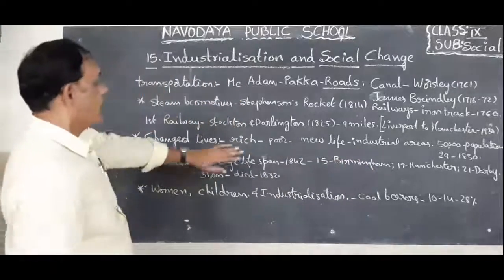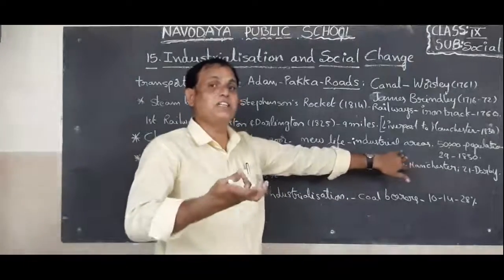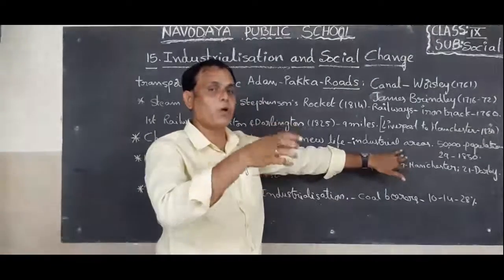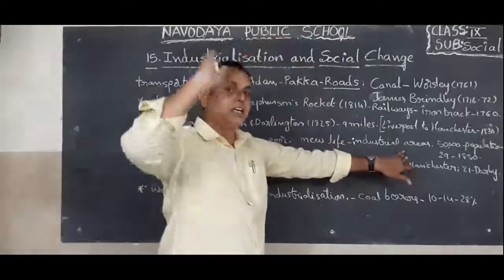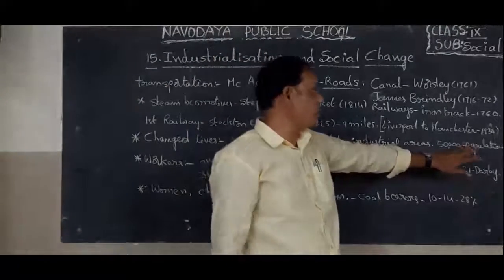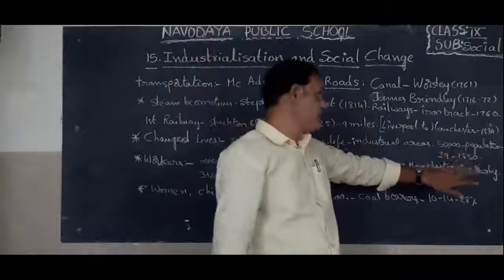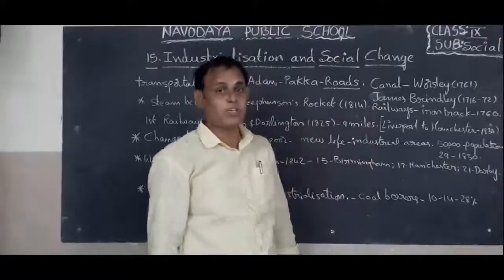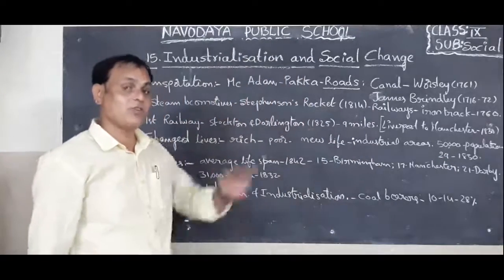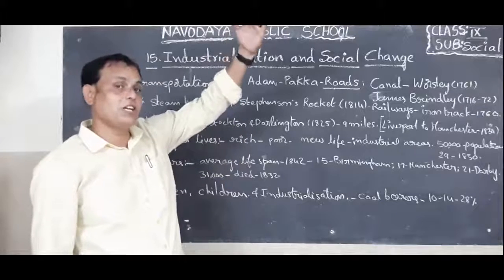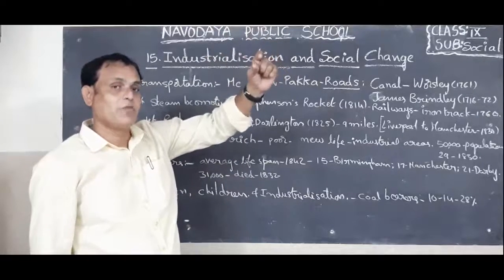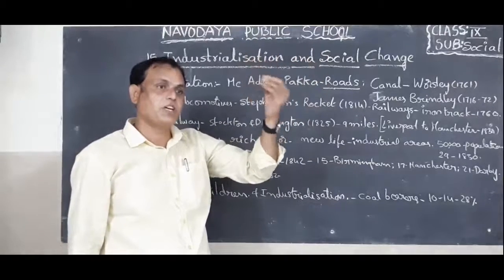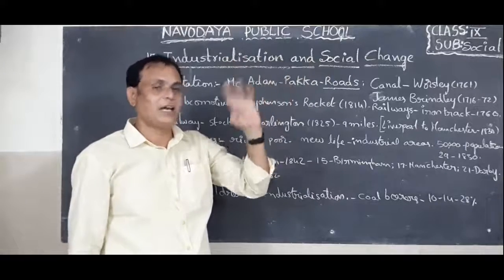Next one, the population also increased in towns and cities where they set up industries. In those areas, the population increased year by year. For example, 50,000 population was there in those days. By 1850, 29 cities are there. Children, imagine 50,000 population in a small city or town without any amenities, that means sanitation, drainage system, drinking water, shelter, etc.